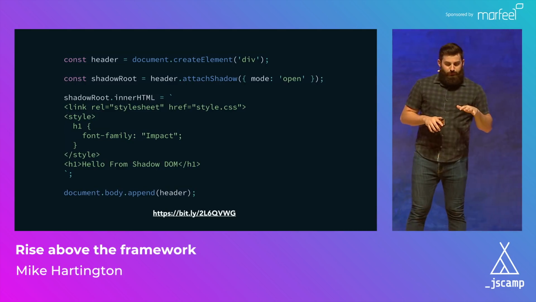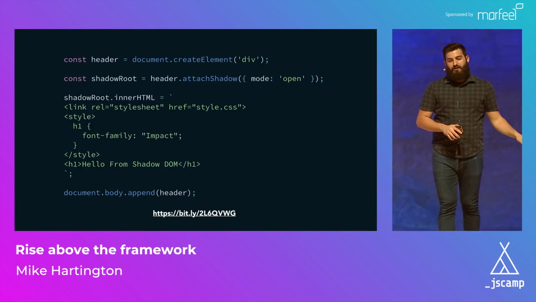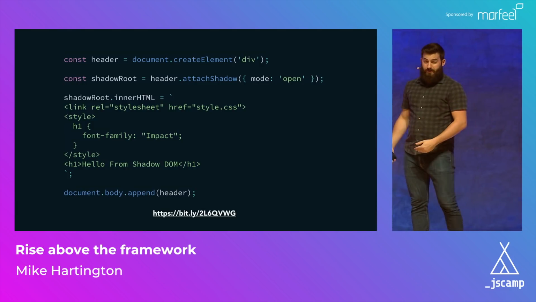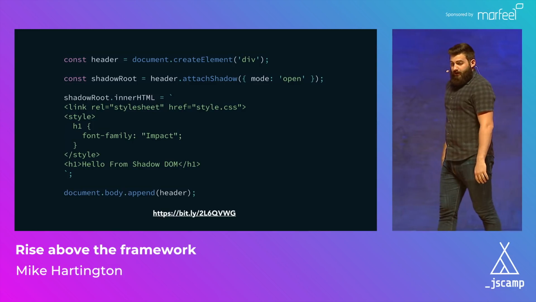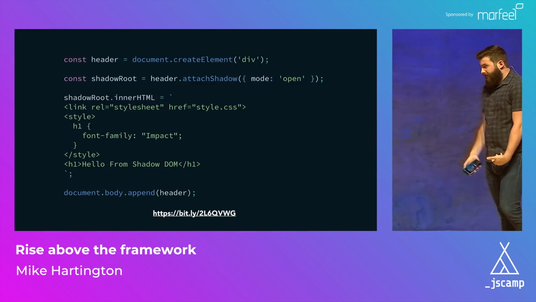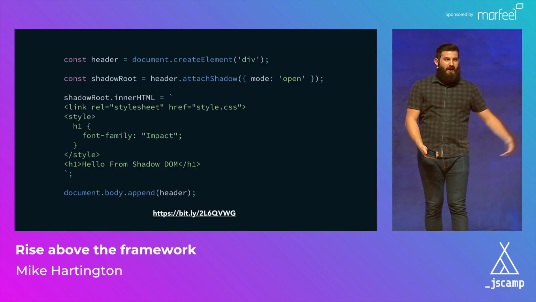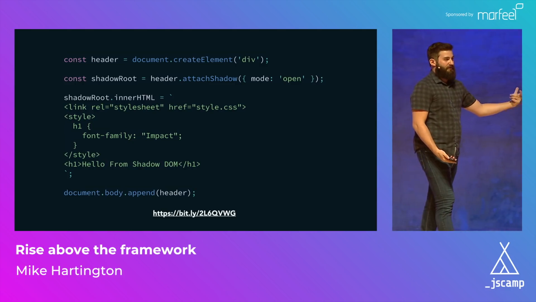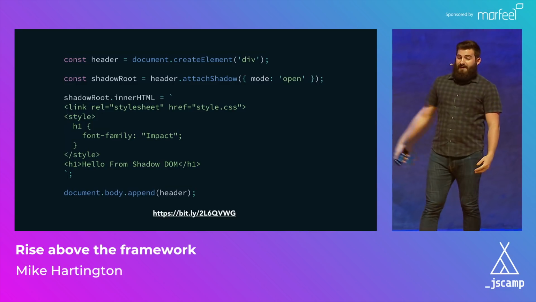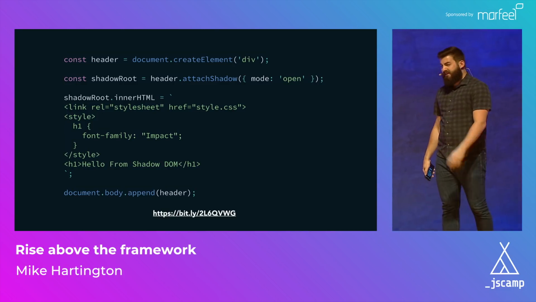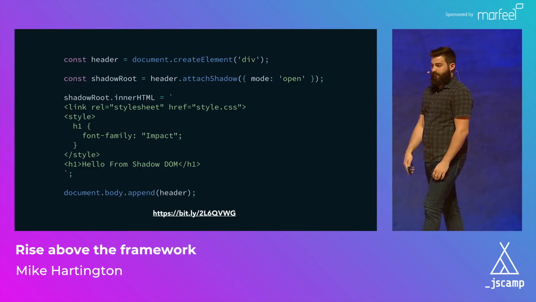Now, once we have that shadow root created, we're going to set the inner HTML, or we could call appendChild if we want to, but inner HTML is so much easier. We can just use template strings. We can link to external CSS files. So if you're curious, I have this global CSS file that I want to include for some theming, or we could do inline style blocks and just inline that right inside of the template.